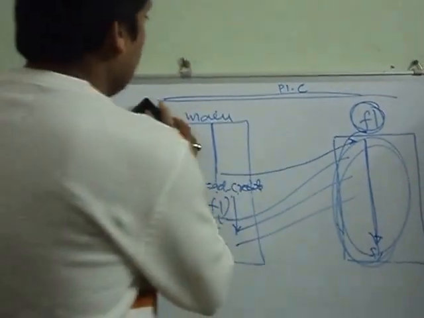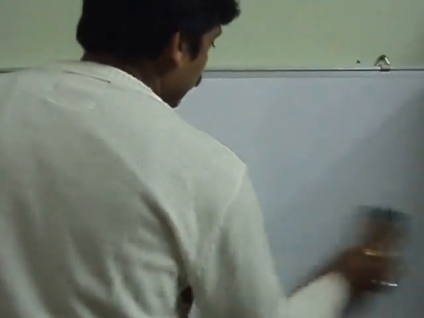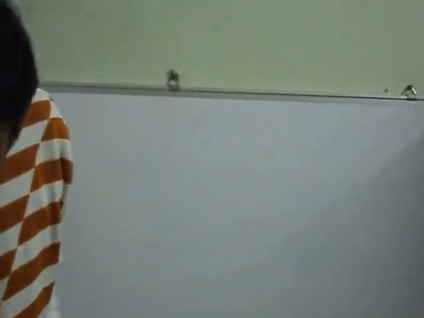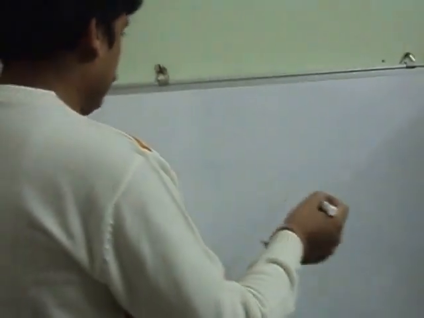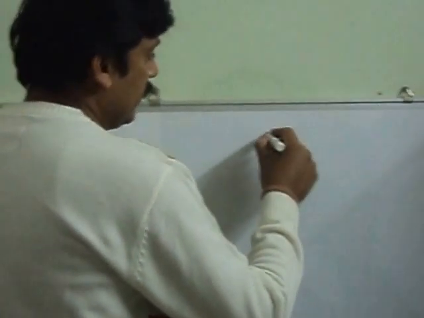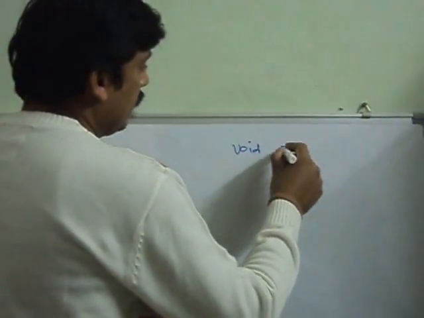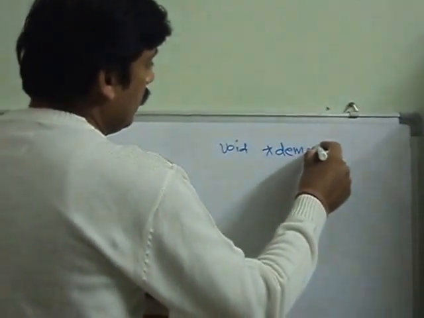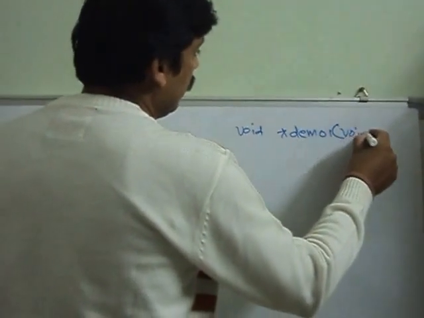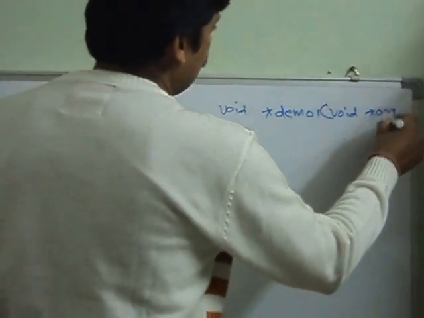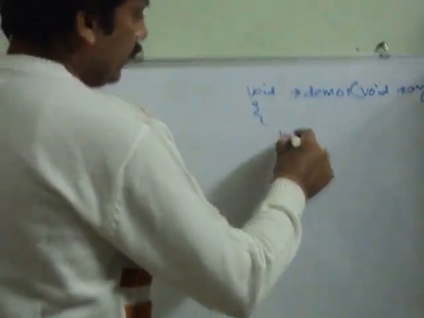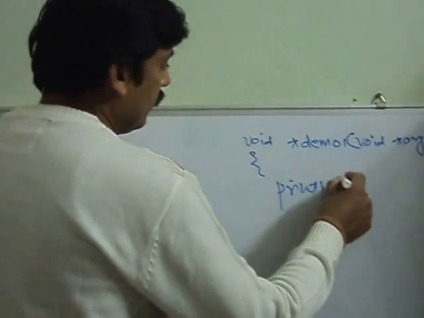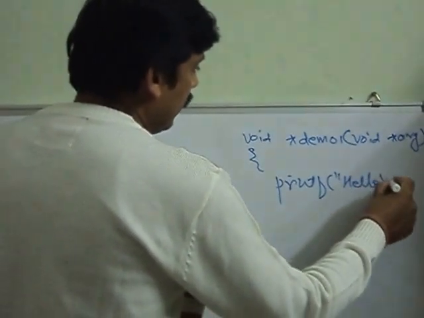Now we'll see one example code of how to create a thread. Suppose we define one function, void star demo1. Even though we provide void star arg, this function is not going to accept any argument. It is going to display just hello on the screen.